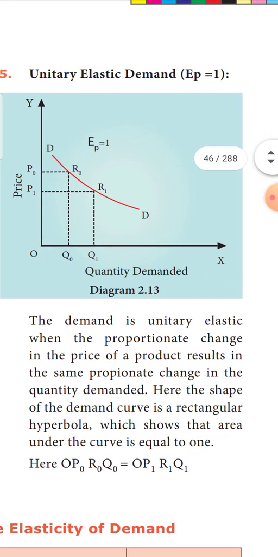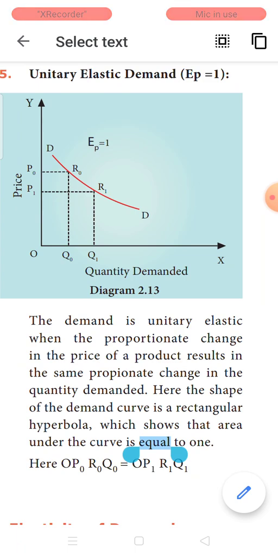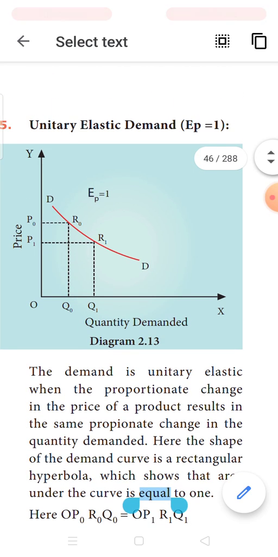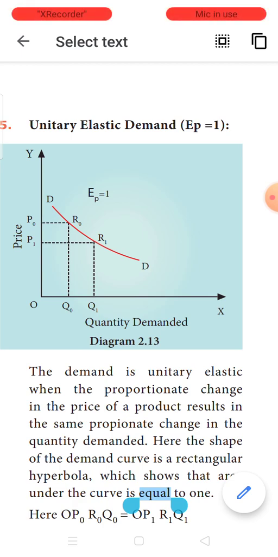Next is unitary elastic. Unit means what? Normally unit refers to 1 only. Just look into the diagram. On the X-axis quantity demanded is taken, on the Y-axis price is taken. When price is P0, quantity demanded is Q0. When price is P1, quantity demanded is Q1. When price falls from P0 to P1, the quantity demanded extends from Q0 to Q1.